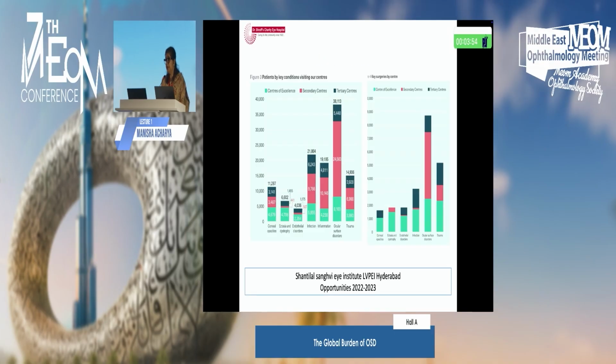This was one of the studies from LVPI, and I would give credit to them. It was in one of their reports which came up when looking at all the corneal pathologies presenting in their clinics, and found that ocular surface disorders are becoming very high when it comes to corneal referrals or corneal OPD. In terms of surgery also, ocular surface surgeries are far outpacing ectasia and the other endothelial disorders, and we need to put a little more focus on this.